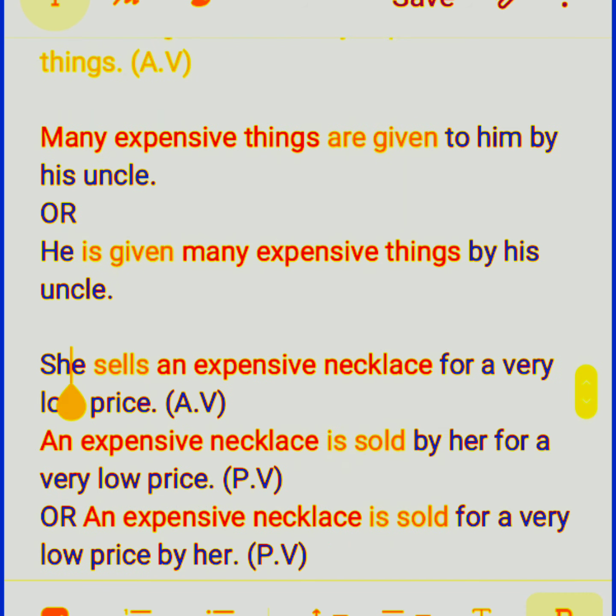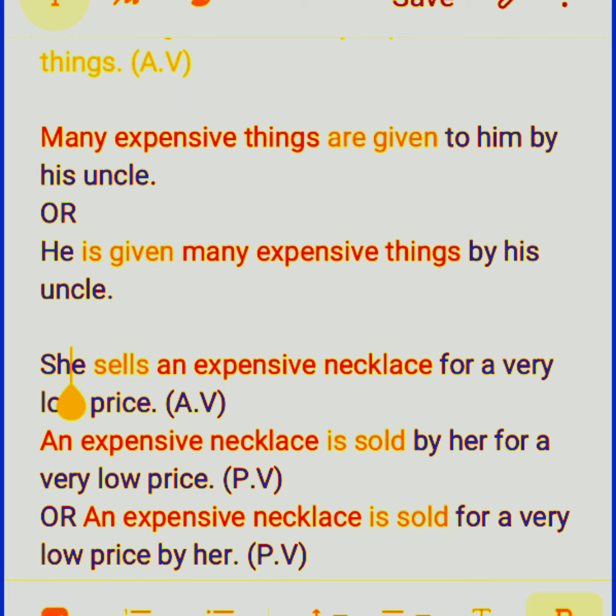See, look at this sentence: she sells an expensive necklace for a very low price. Now this "for a very low price" is a separate thing. These are separate words. We have to find three things: subject, verb, object.